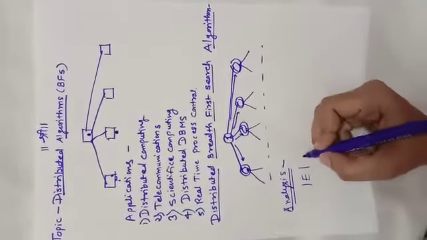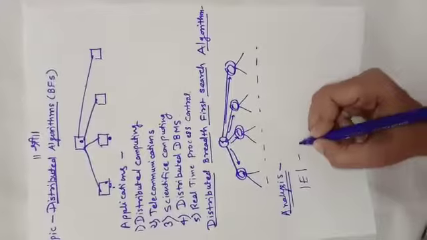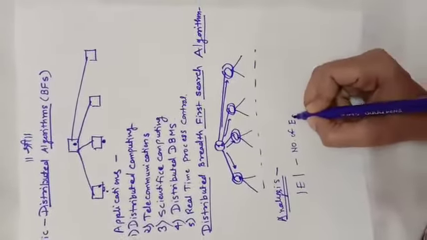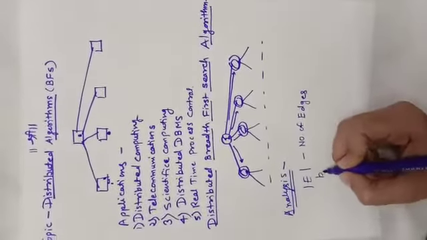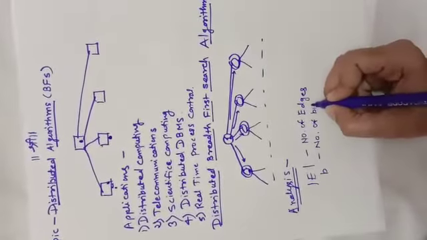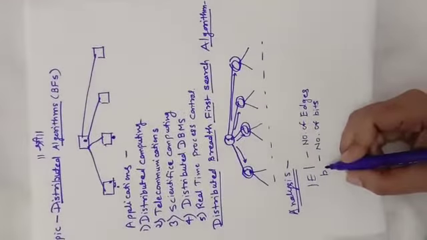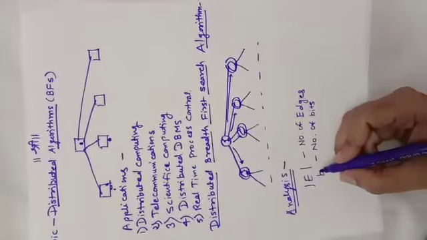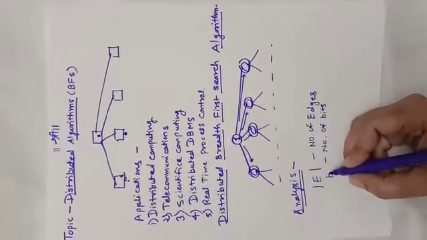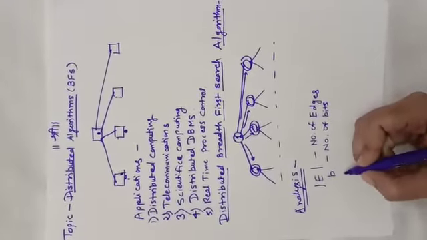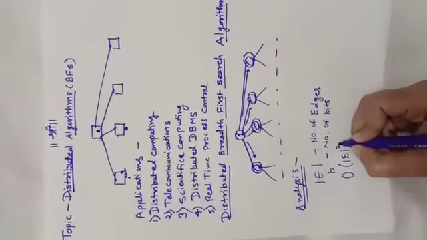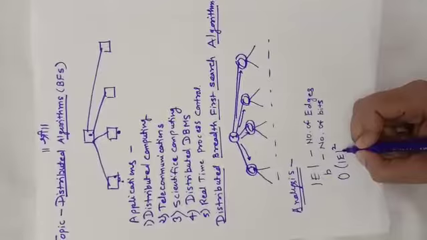E is the number of edges, and B is the number of bits, right? So what will be the communication, or finally the time complexity required to execute this distributed BFS algorithm? It is nothing but big O of E squared. Why is it squared?